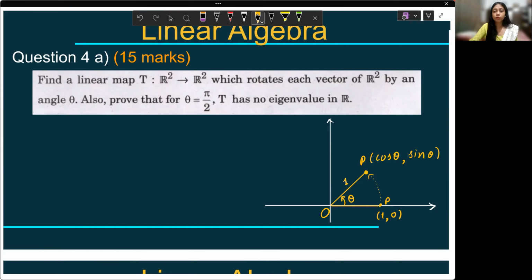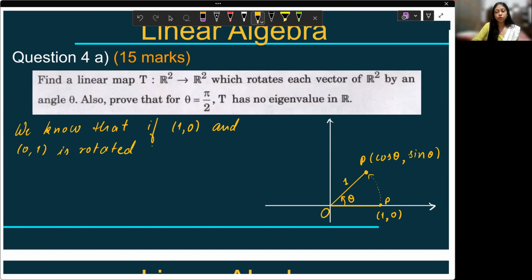So what we have done here: I'm talking about two particular vectors. We know that if (1, 0) and (0, 1) are rotated by an angle theta, then we get cos theta comma sin theta.